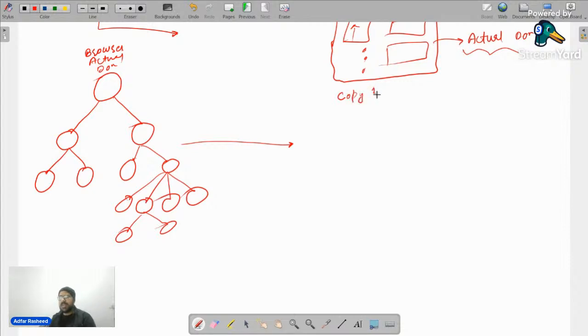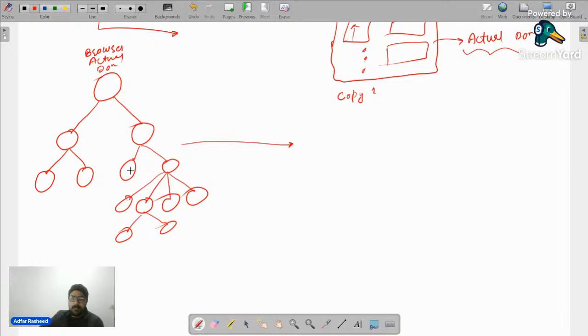And you will say, sir, we are dealing with efficiency, we are trying to increase efficiency, but don't you think the actual DOM is already big, it's taking space? When you create a copy of it, it will again take space. So we are maybe increasing speed, but at the cost of memory, no. Always remember, this copy that is being created of this browser DOM is very lightweight.